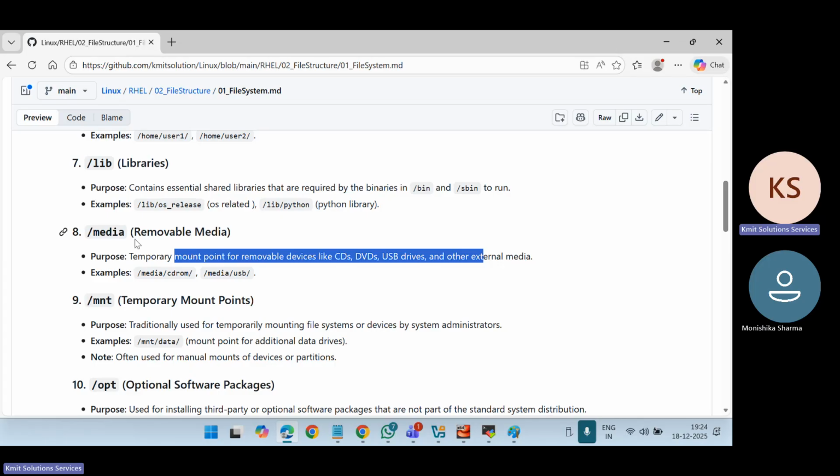MNT. MNT is similar to media, and works the same way as media, but it is mostly used to mount the file system. For example, you attach a hard disk, and that hard disk you want to mount to a particular directory. Then you can use this MNT. So this is often used for manual mounts of devices or partitions.